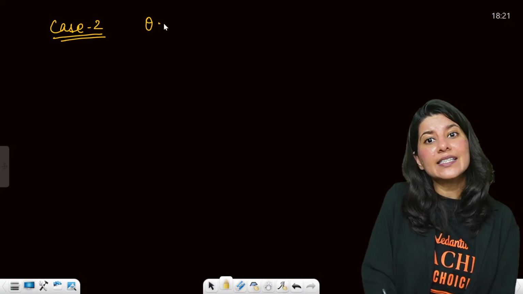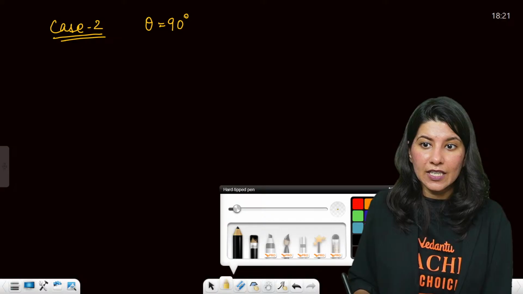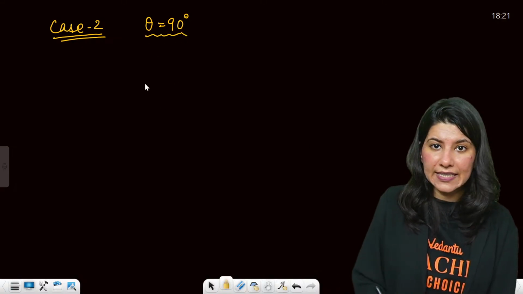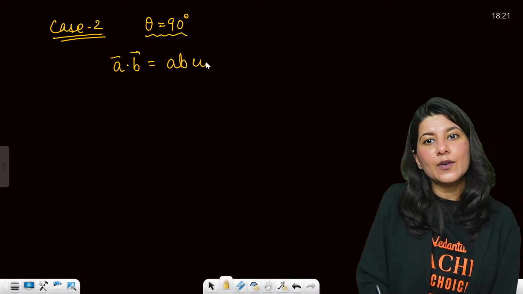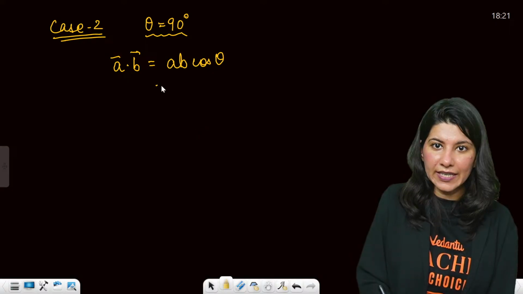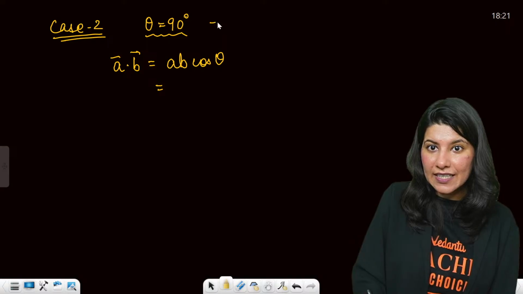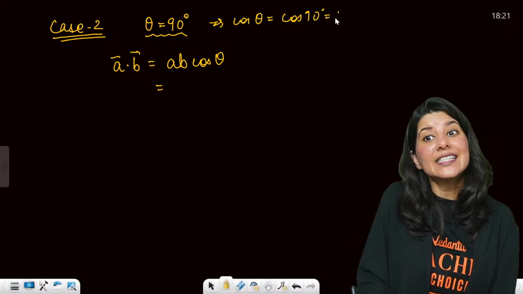When theta is 90 degrees, A dot B will be AB cos theta. That is going to give you what? Theta is 90 degrees. This implies your cos theta is cos 90 degrees, that is 0.